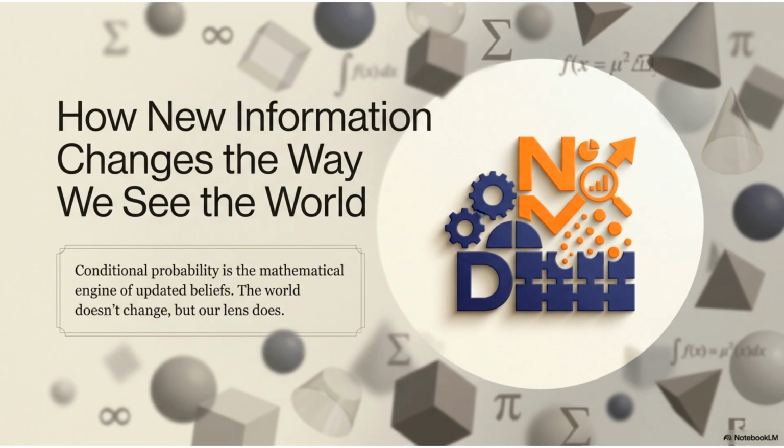How does new information change our perspective on the world? Conditional probability serves as the mathematical engine for updating our beliefs. While the world itself remains unchanged, our lens for interpreting it evolves. Let's take a look at the basic idea of probability and how known conditions change the probability of an event.